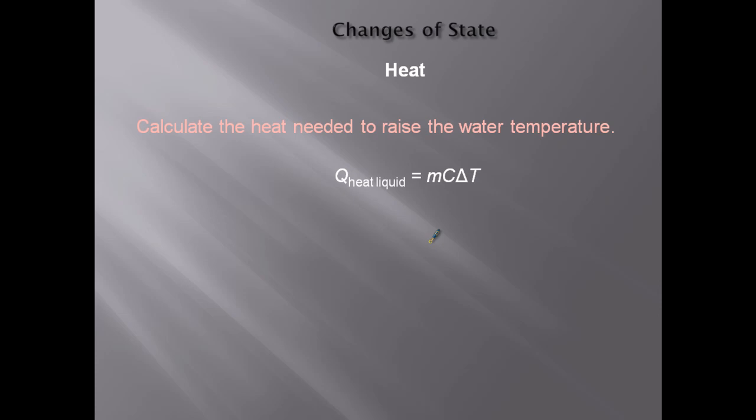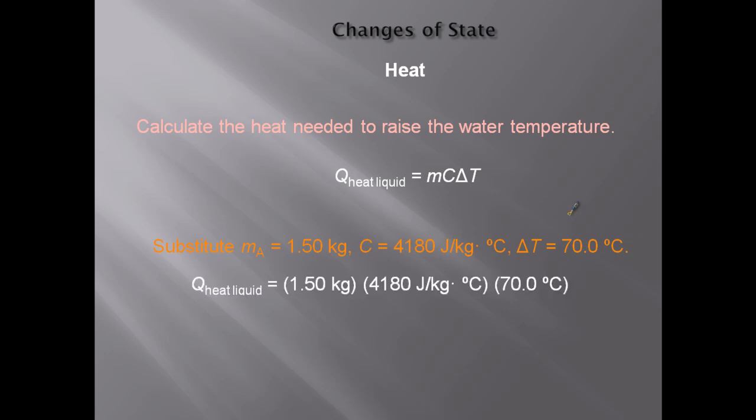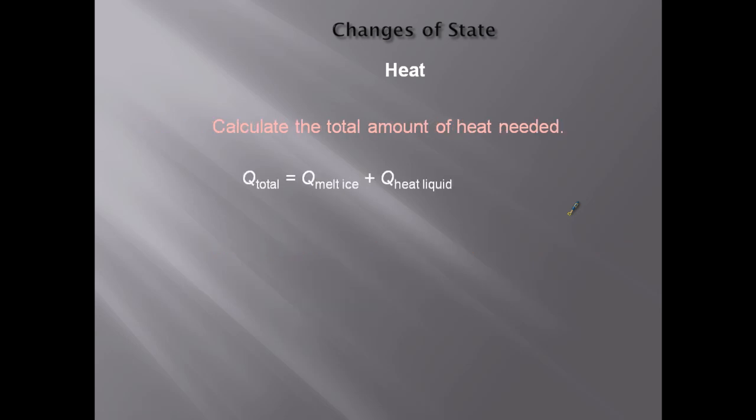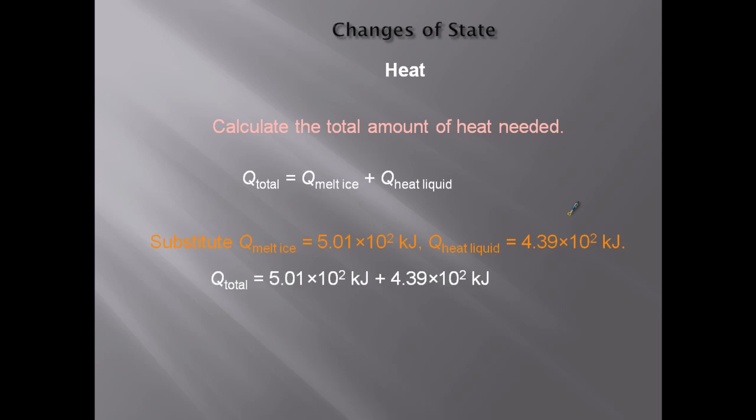Now we use our good old Q equals M C delta T. We're talking about heating the liquid. So we take the mass of our melted snow, the specific heat of water while it's liquid, and the change in temperature. Plug it in, and you get 4.93 times 10 to the 5th joules, which we change to kilojoules, 439 kilojoules. For the total heat needed, you just add the two heats together. 501 plus 439, you get 940 kilojoules.